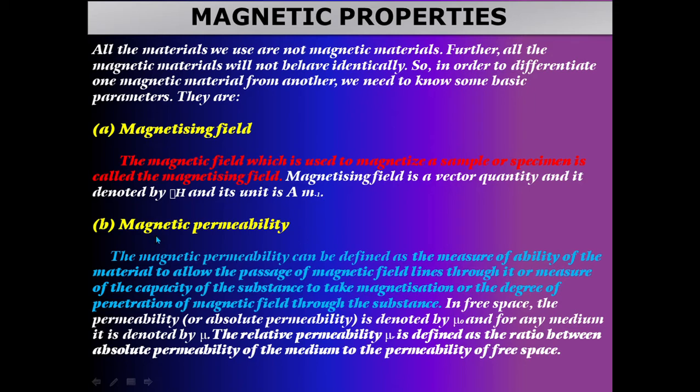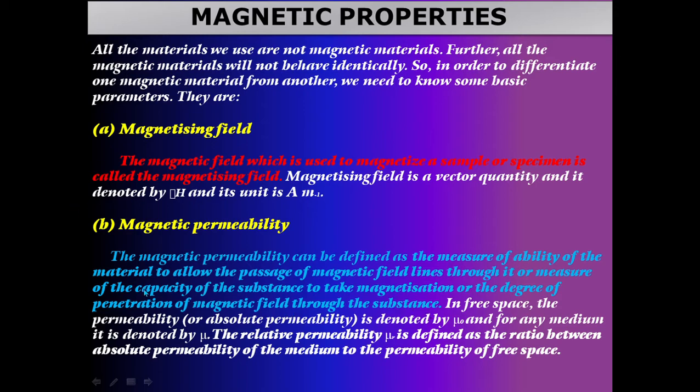The second one is magnetic permeability. So what is meant by magnetic permeability? Magnetic permeability can be defined as the measure of the ability of the material to allow the passage of magnetic field lines through it, or the measure of the capacity of the substance to take magnetization, or the degree of penetration of magnetic field through the substance.